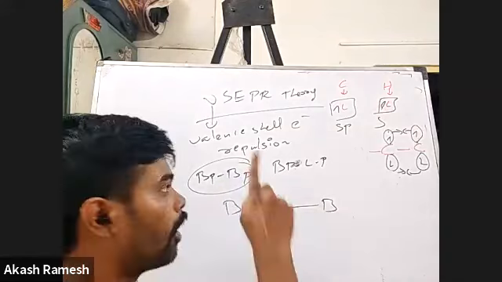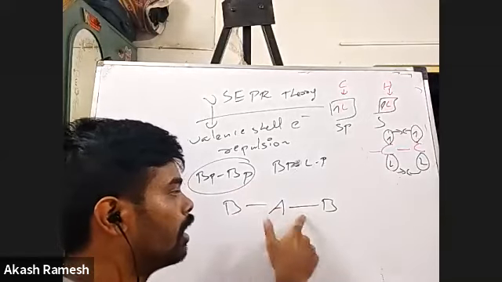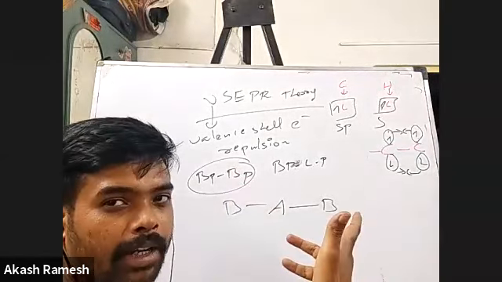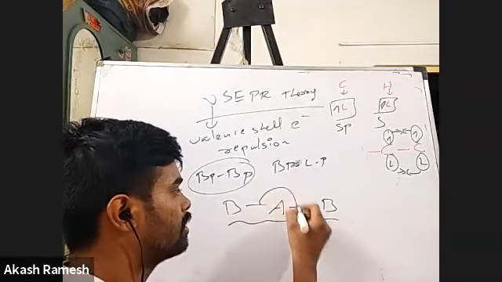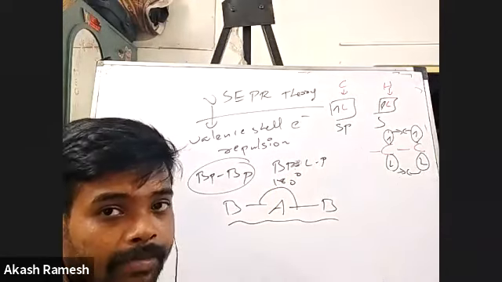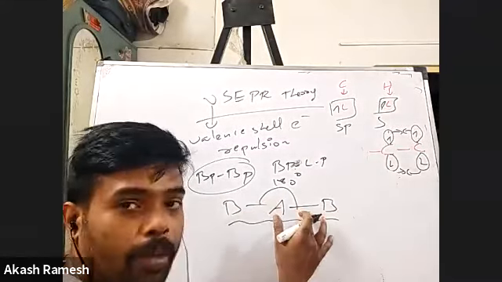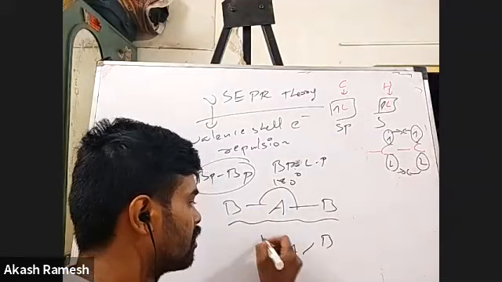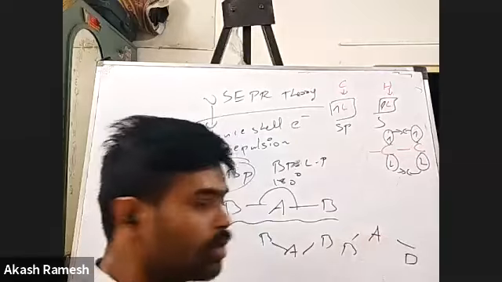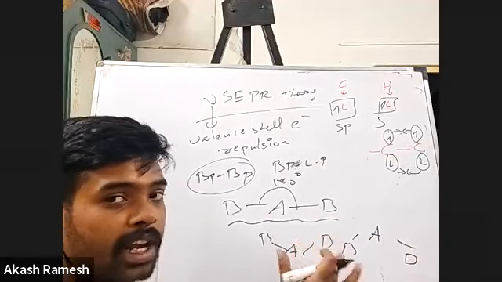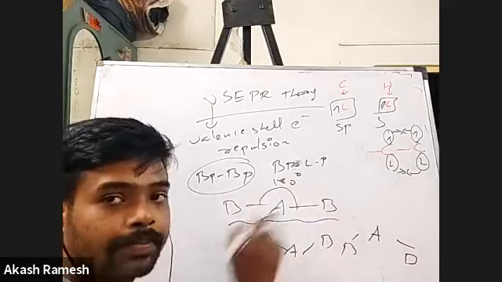Now, if you follow VSEPR, the maximum distance should exist between these two bonding atoms. And the only shape I can come up with is like this, isn't it? When this angle is 180 degrees, that is the maximum distance I can have between these two bond pairs. Say if I write it like this, they're a little closer. Or if I write it like this, again they are a little closer. So the only way by which I can have minimum repulsion in these kinds of molecules is by having a structure like this.